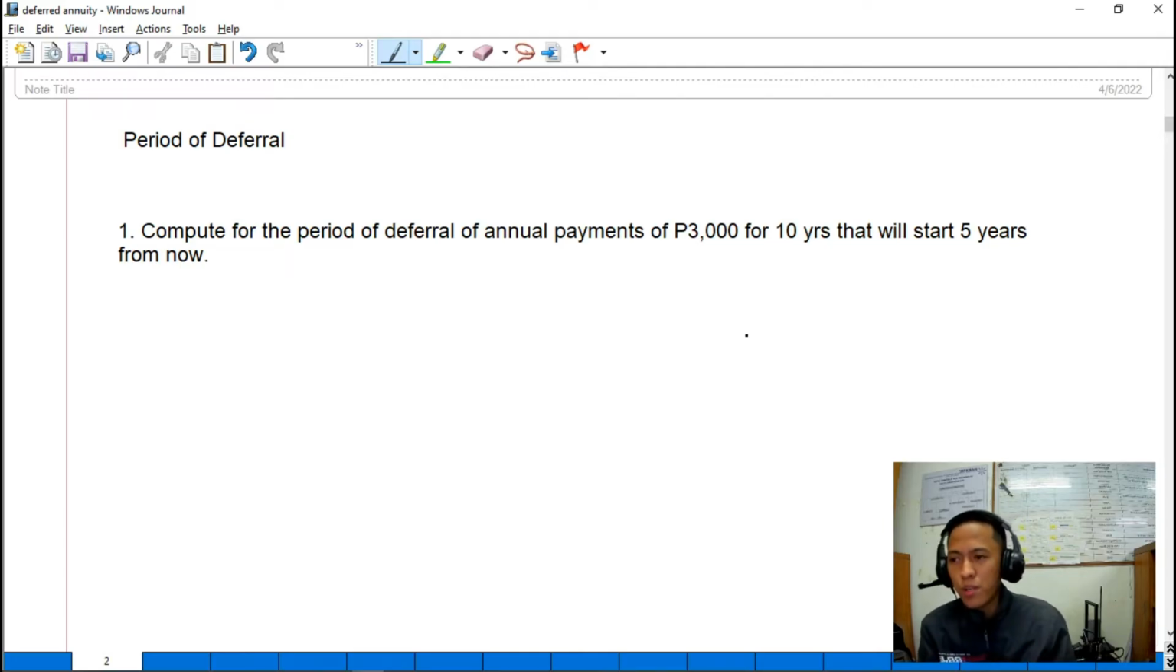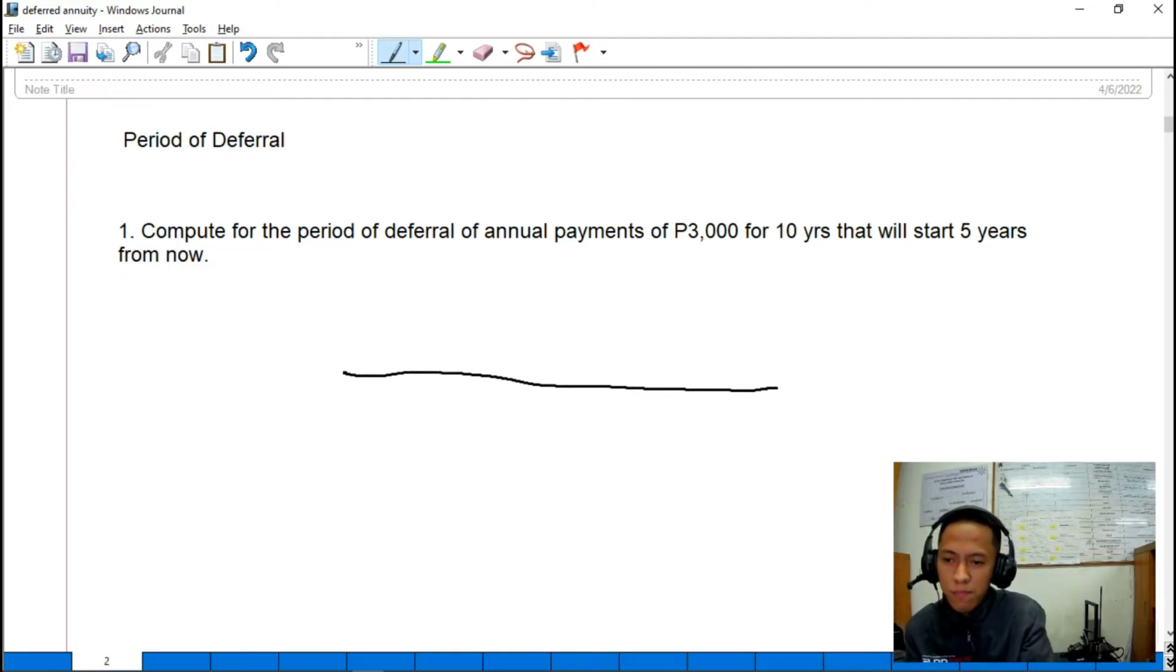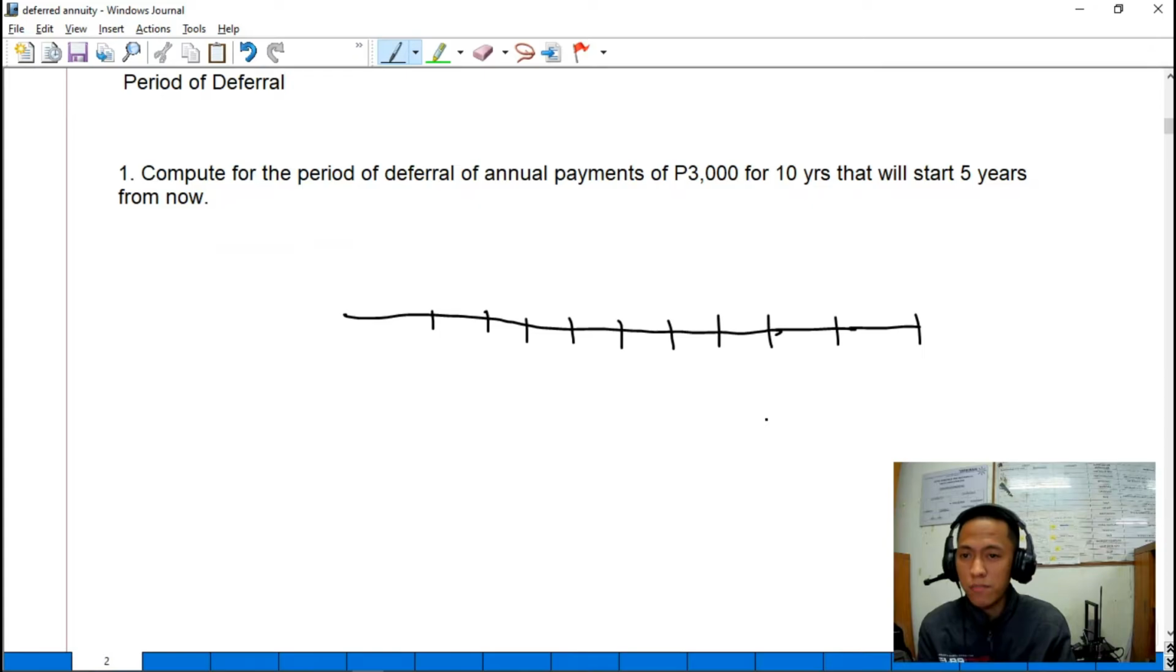Number 1, compute for the period of deferral of annual payments of 3,000 for 10 years that will start 5 years from now. Sabi sa problem, yung 3,000 daw, babayaran mo in 10 years, pero magsa-start ka magbayad in the 5th year. Drawing natin sa cash flow diagram. We have here 1, 2, 3, 4, 5, 6, 7, 8, 9, 10.